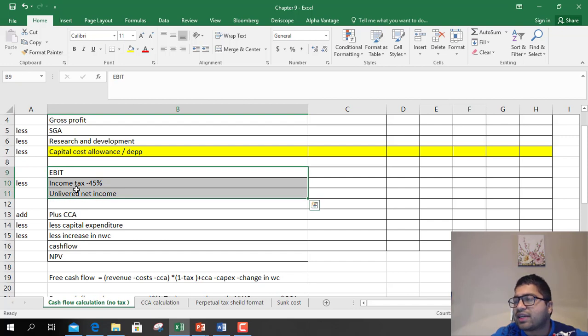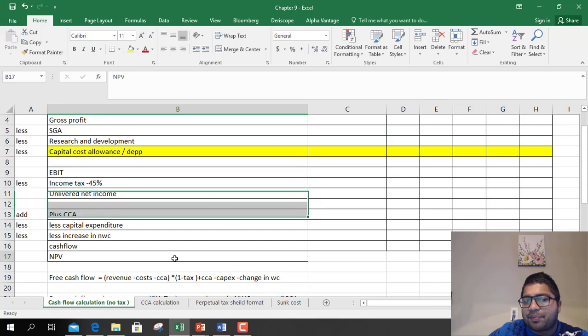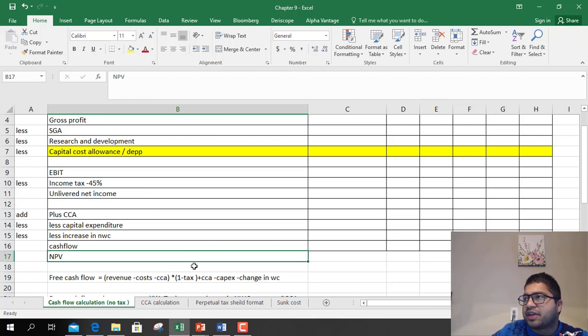Please note, we are not deducting interest from this income. In chapter 2, you were deducting interest from it. In this chapter, we do not deduct interest. The reason we don't deduct interest is we are going to factor interest separately when we calculate net present value. We are going to use discounting anyways. So we don't need to factor in interest right now.